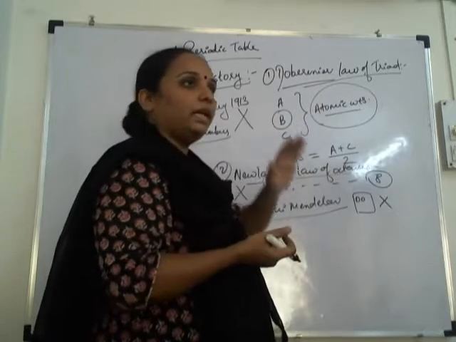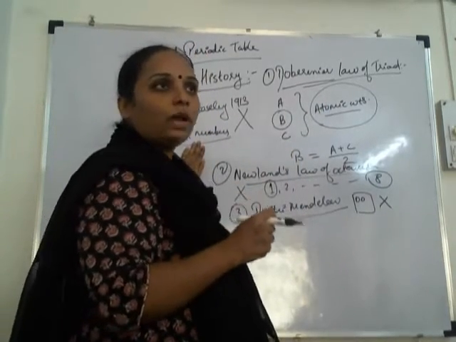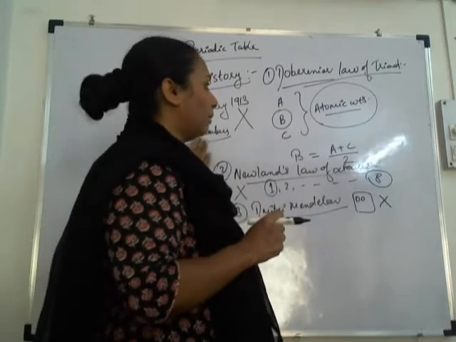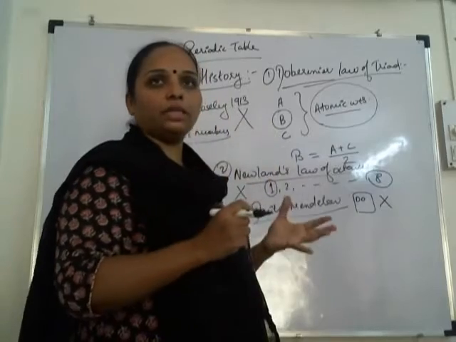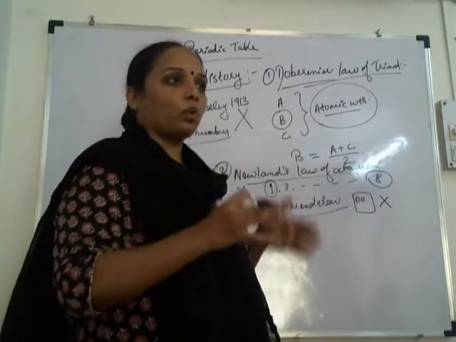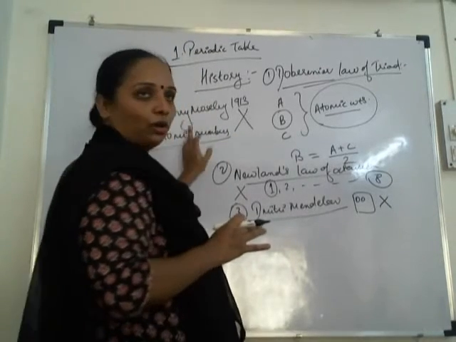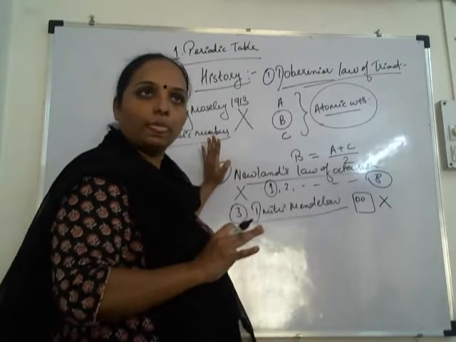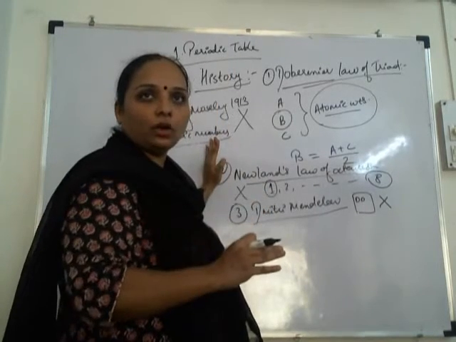Okay, so that's why he considered atomic number more relevant, more accurate, okay, as compared to atomic weight. So he again made a periodic table in the form of rows and columns, and he considered the property of atomic numbers. Okay, and then he arranged the elements according to the increasing atomic numbers.